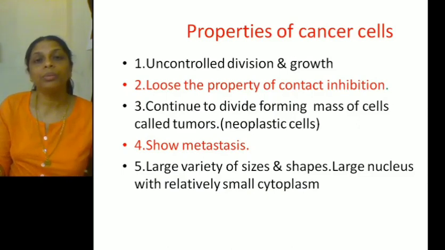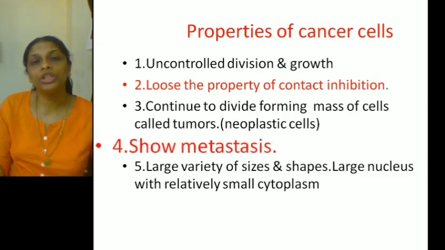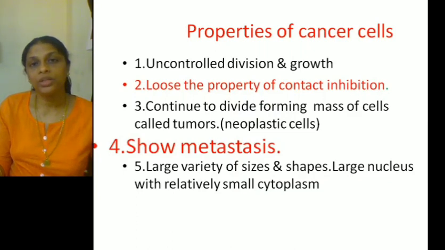So these are some of the properties of cancer cells. Of these, the most important property is they show uncontrolled division and they spread from one part of the body to the other, which is called metastasis. Hope you understood the properties of cancer cells. So the first one, uncontrolled division and growth. Second one, cancer cells lose the property of contact inhibition.